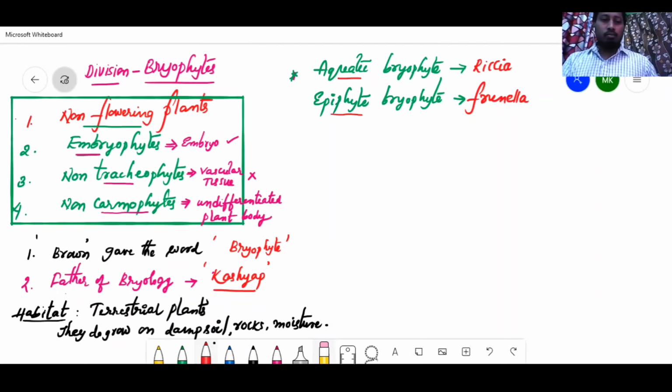Mostly these bryophytes are photosynthetic because they are plants, right? So autotrophic. But some exceptions are there, they are saprophytic.